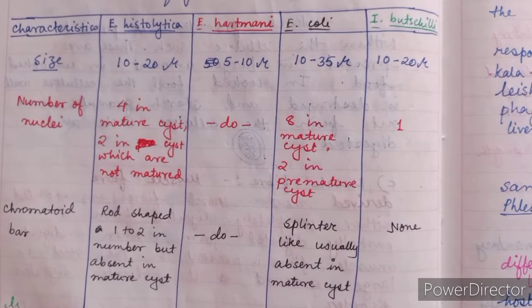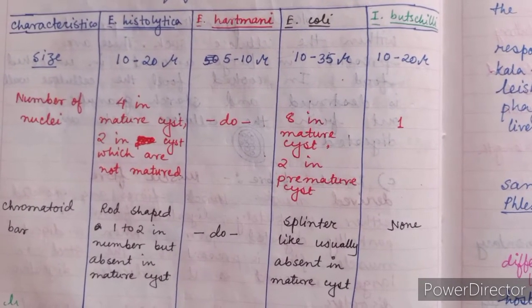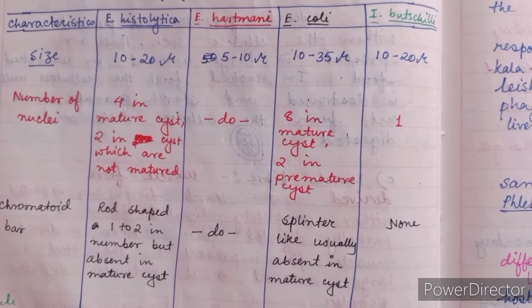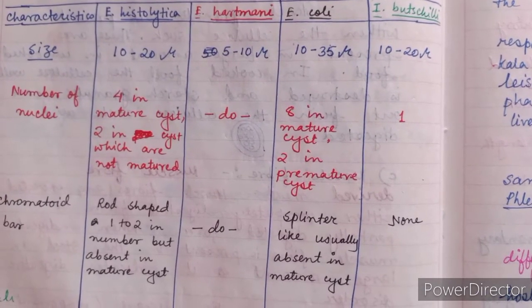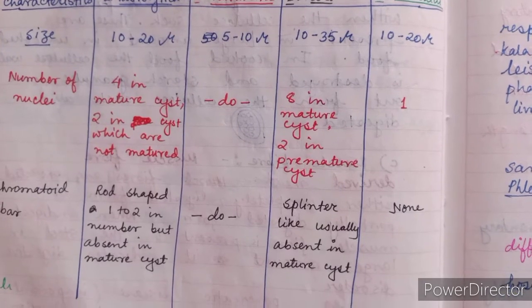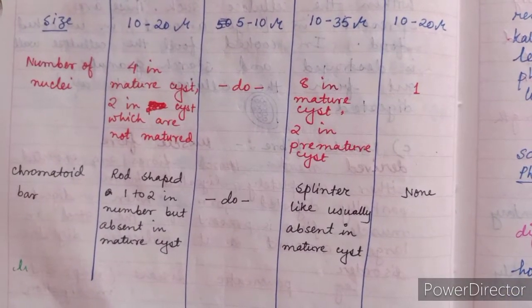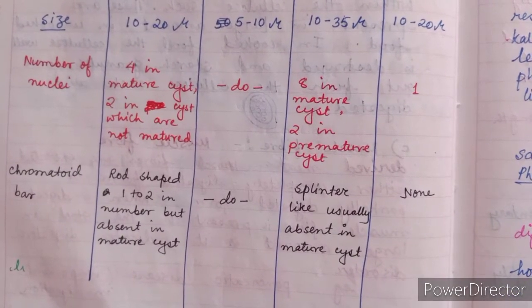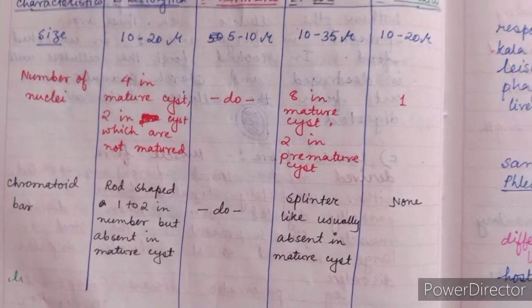For Entamoeba histolytica, it is 10 to 20 micrometer in size, and the number of nuclei is 4 in mature cyst, 2 in cysts which are not matured. A rod-shaped chromatin bar is present, 1 to 2 in number, but absent in mature cyst.